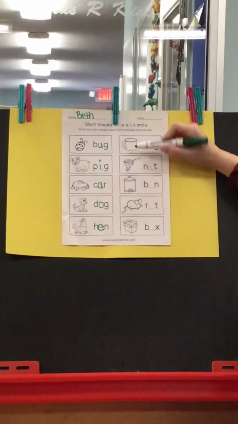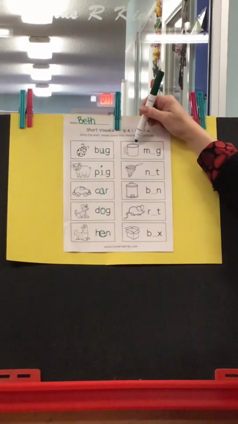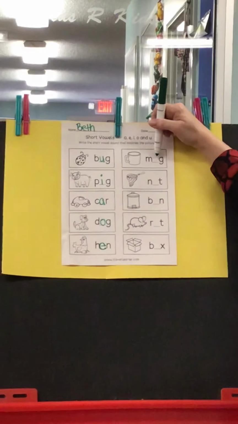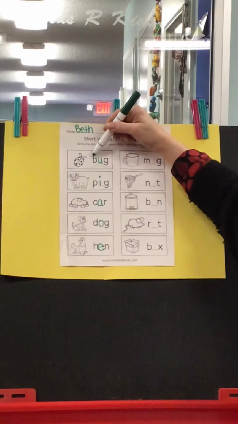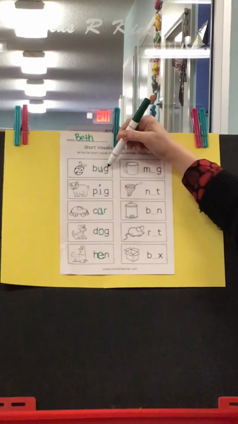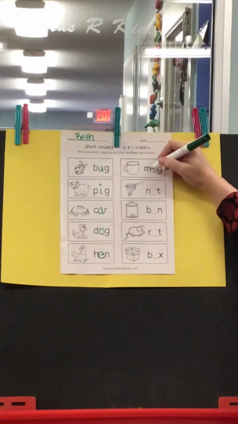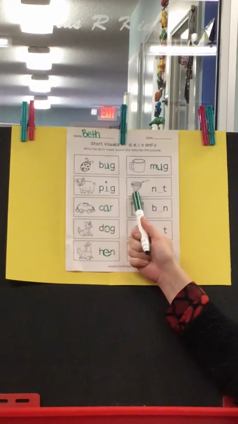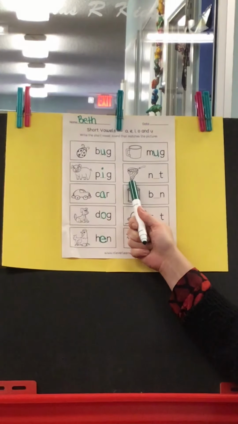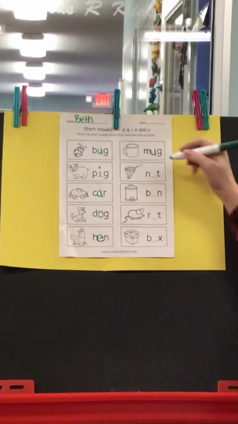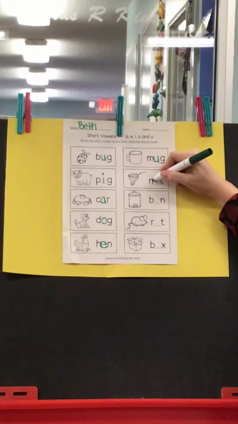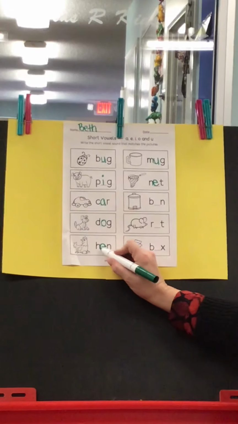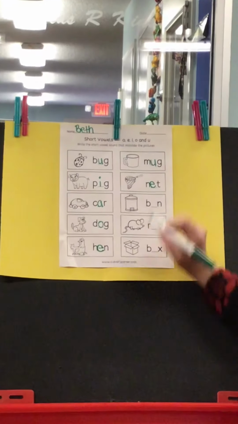All right, what about this one? Yes, it looks like a cup, but it's actually a mug. It's just like this one. Bug. Mug. So it's the short U sound. All right, what about this one? That's a net. It's the short E sound. Net. Just like here. Hen. Net. All right.